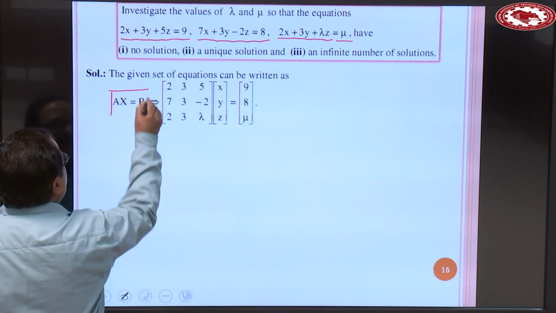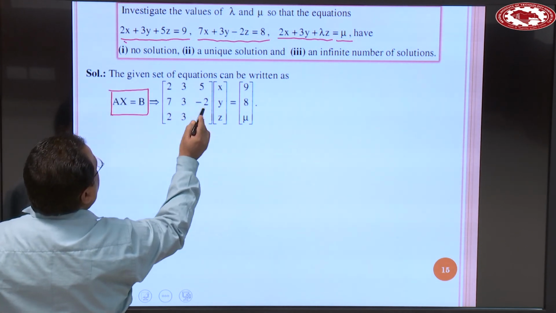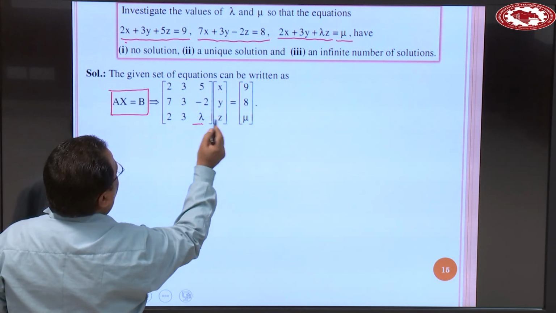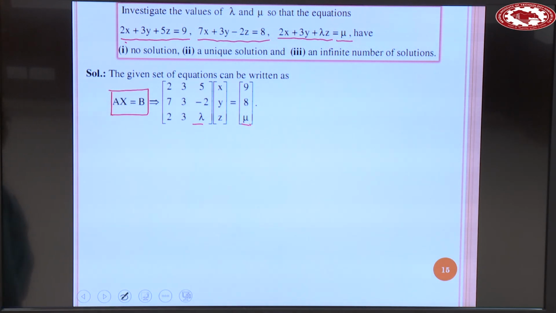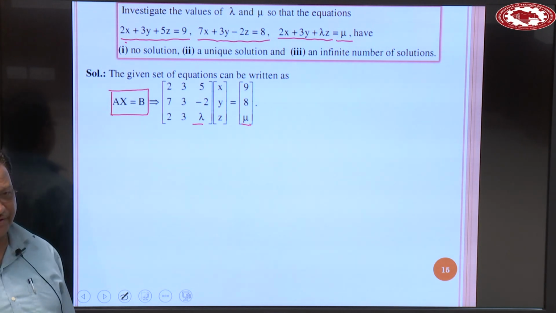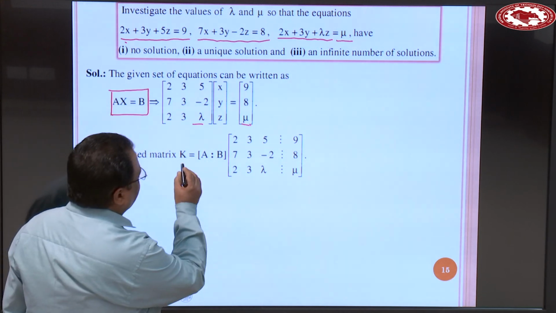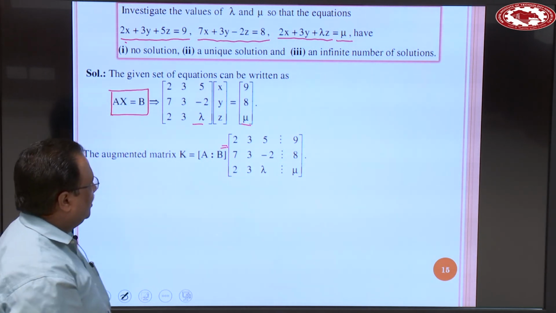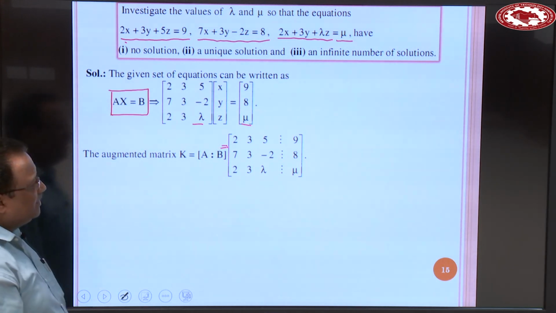The given set of equations can be written in matrix form Ax is equal to b, that is, the matrix 2 3 5, 7 3 minus 2, 2 3 lambda, times x y z, equal to 9 8 mu. That is the matrix form of this system of equations. Now the augmented matrix can be written as K is equal to A B, which is 2 3 5 9, 7 3 minus 2 8, 2 3 lambda mu.